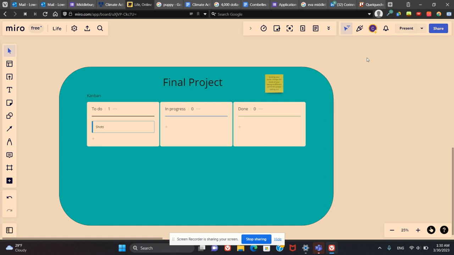But the thing I like most about Miro is I am someone who is very, very visually oriented. And I before tried to basically create the functionality of Miro in Canva. And Canva is a graphic design software, if you're not familiar with it. And it was really clunky and really hard because as a graphic design software, Canva wasn't designed for being tactile or being movable or functioning as an app. It was designed to create posters. So it didn't work well.